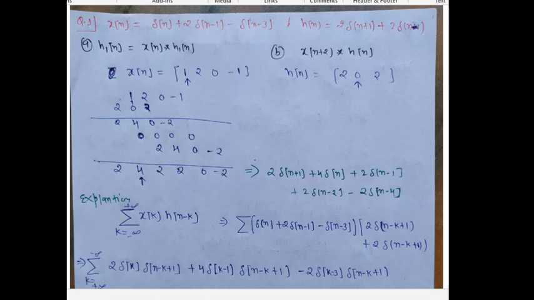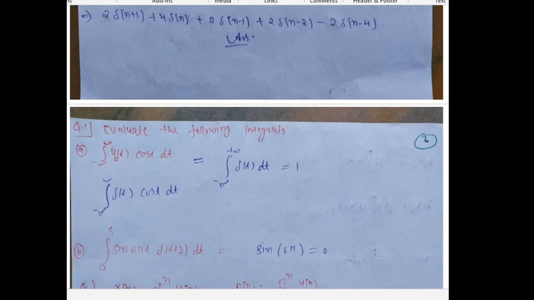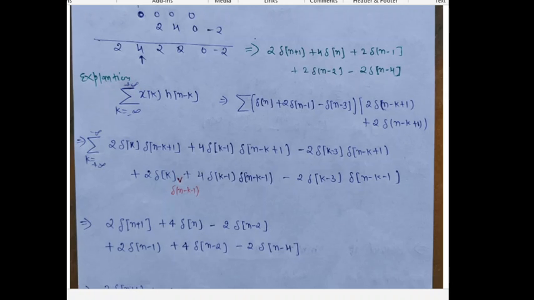For explanation, the explanation is given by this one: summation for k equal to minus infinity to plus infinity of x[k] h[n-k]. So we put the value of x[k] here and h[n-k] here. Then we multiply each one and we get this equation.